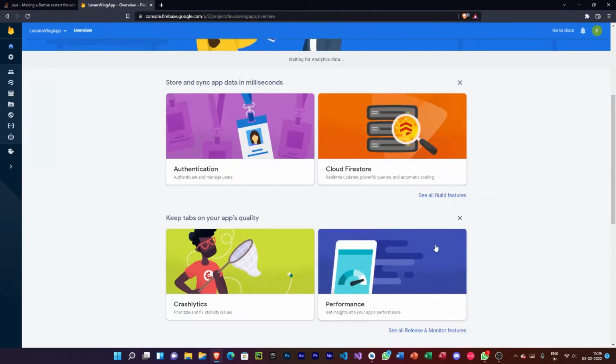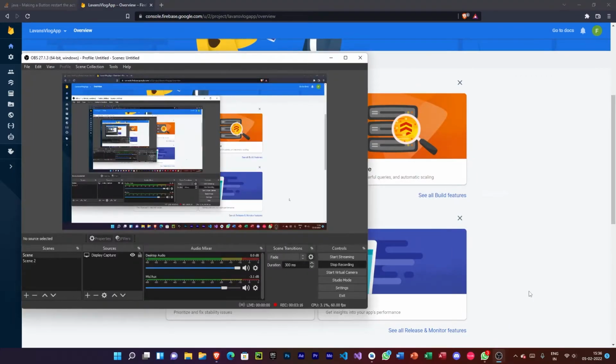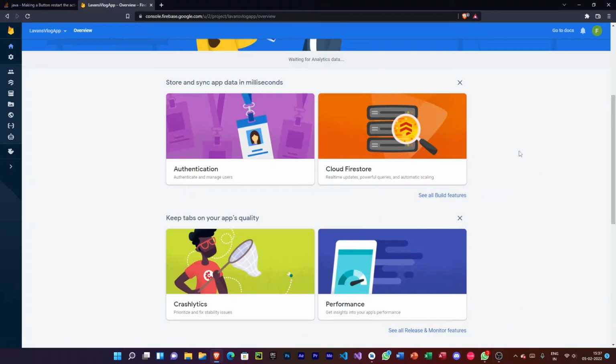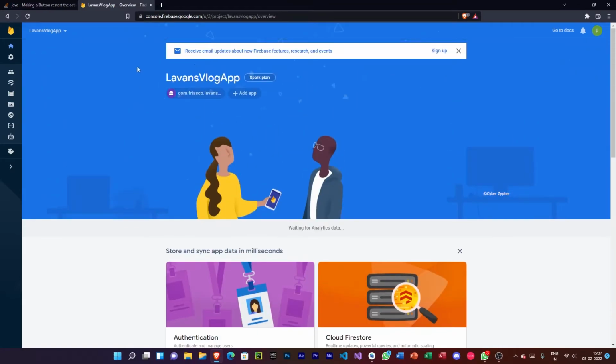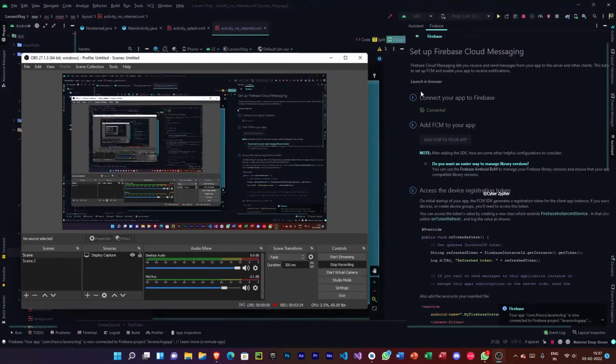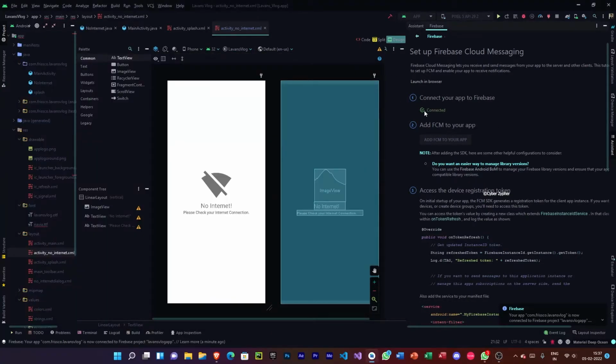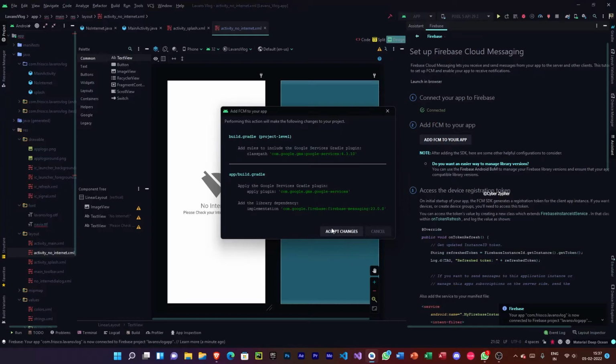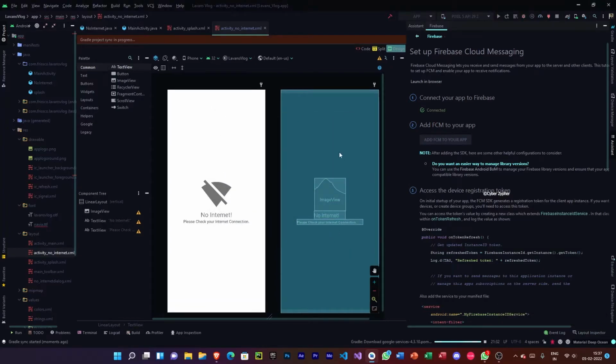So now what I'm going to do is implement notifications for this app. For doing that, we need to go back to Android Studio. You can see add FCM to your app. FCM stands for Firebase Cloud Messaging. That's what I want. So I'll add it, accept changes.